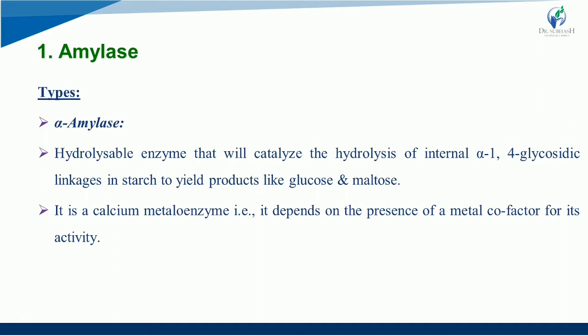What do we mean by catalyze the hydrolysis? It means that it will speed up the reaction of hydrolysis of internal alpha 1,4 glycosidic linkages in starch to yield glucose and maltose.